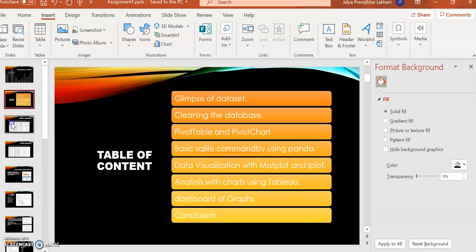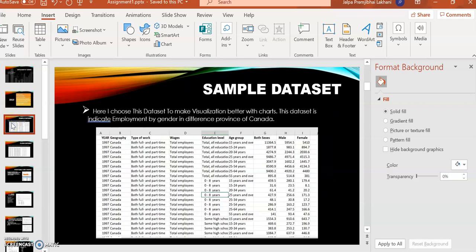Last is conclusion. So first, this is my sample database. I chose it from the Data Ontario site, and this dataset consists of many columns. You can see that this is the year, geography, type of work, wages, education level, age group, and both sexes, male and female.